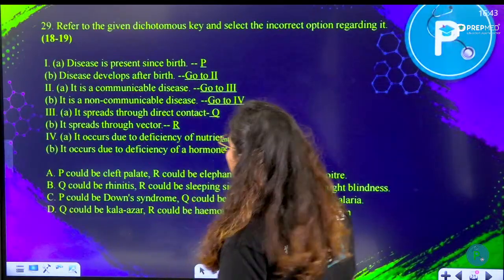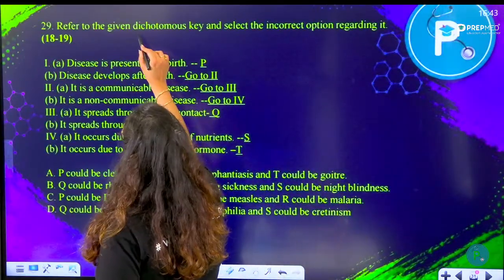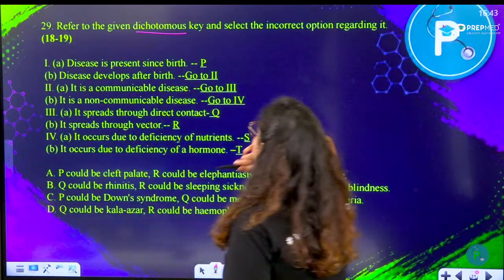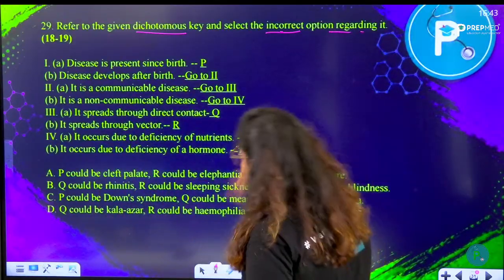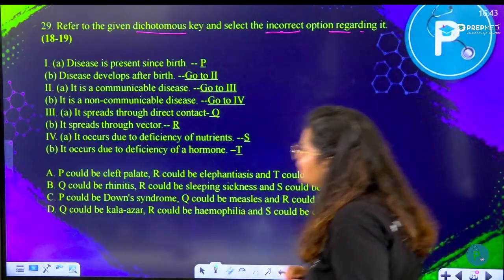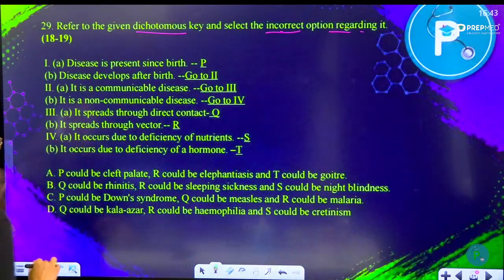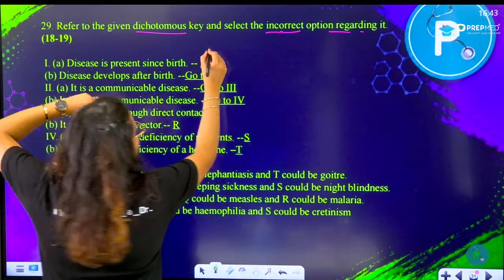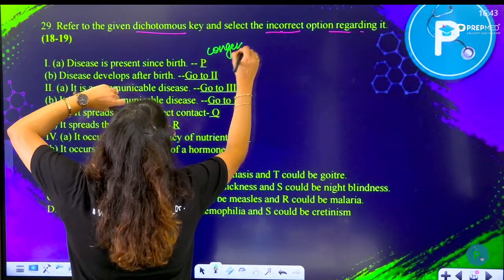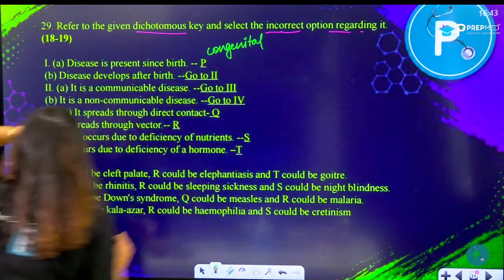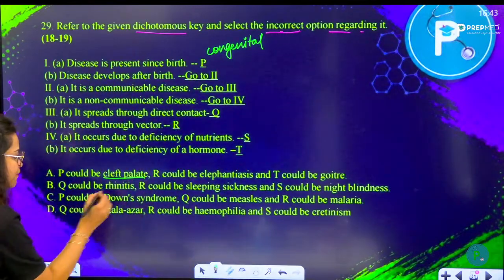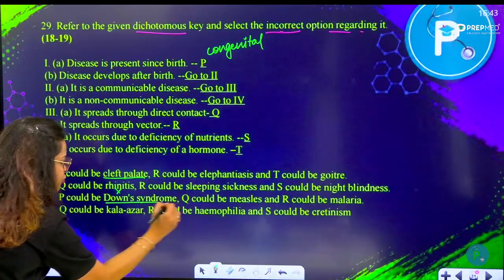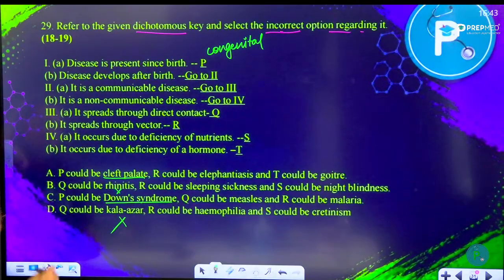Moving on to question number 29. Refer to the given dichotomous key and select the incorrect option regarding it. So let's try to find it out. They are asking, disease is present since birth. That means they are talking about something that is congenital. So present since birth, cleft palate, yes. Rhinitis, no. Down syndrome, yes. Kala azar, no. So we have to check A and C.